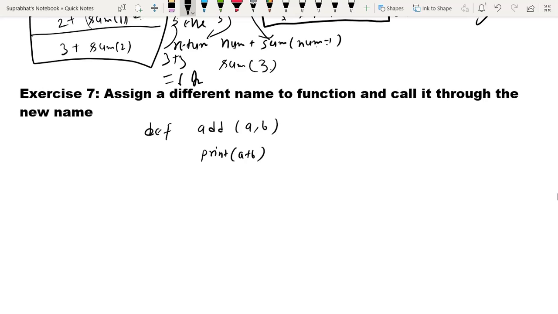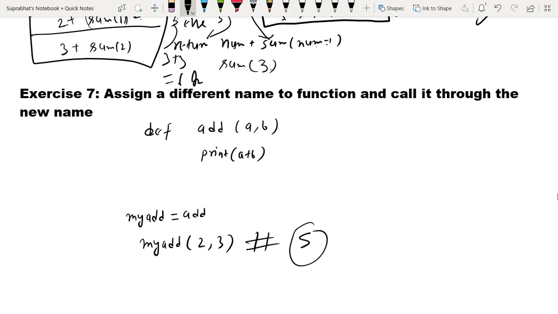Suppose I have written add, and then I write my add equals to add. I have just written my add equal to add, and now I will call the function with the help of the new name, that is my add, and I am passing 2 comma 3, so it will print the answer 5.